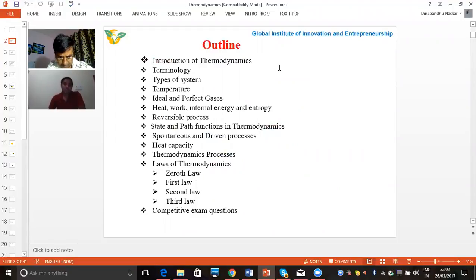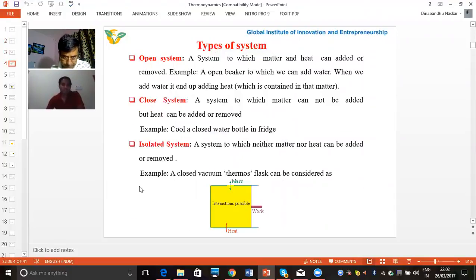Then I am going to give the idea of reversible processes, state and path functions in thermodynamics, and spontaneous and driven processes. Then I will tell about the concept of heat capacity. And finally, I am going to discuss the thermodynamic processes and the laws of thermodynamics. And last but not least, I will discuss some questions which have already come in some competitive exams. So, coming to the next slide.